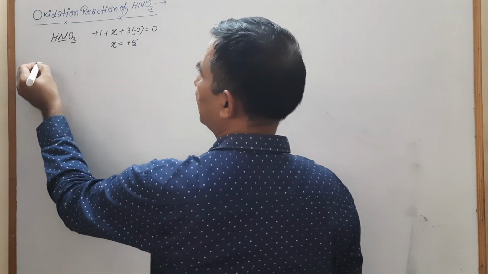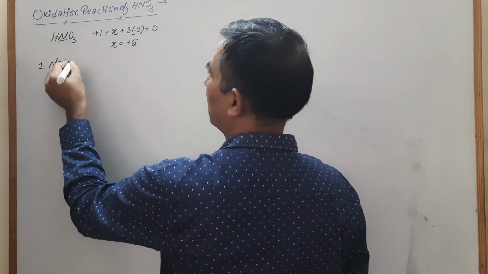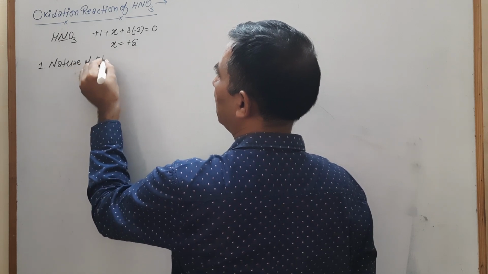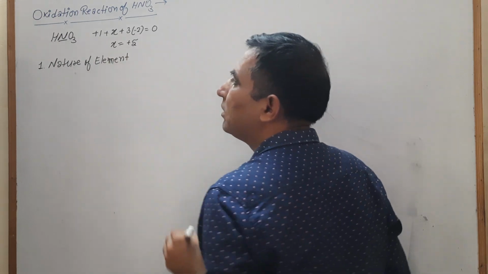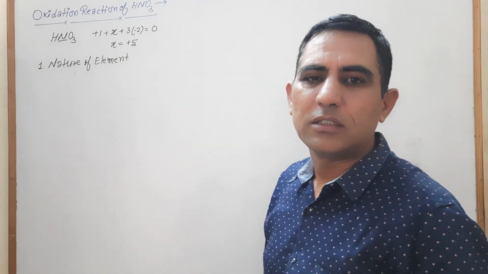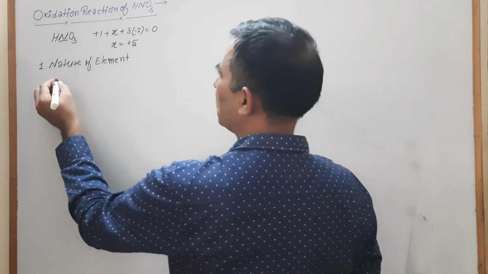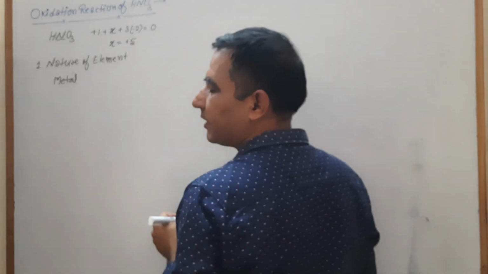The first criterion is the nature of the element. There are broadly two types of elements, metals and non-metals. Metals are again classified into 3 categories.